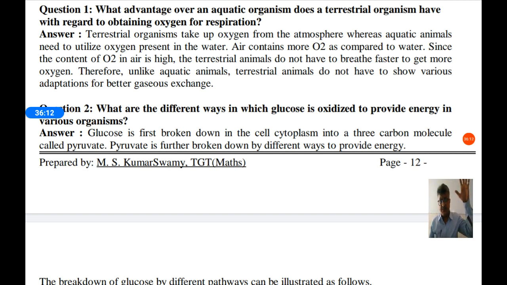When they come up near the surface of water, they take in large amount of air and then they go down. So that will help them to breathe even inside the water for long time. So whenever they need oxygen, they have to come to the surface. So in this way, the organisms which live in water, they make different changes in their body. That is called adaptation. So it is not necessary in terrestrial organisms.